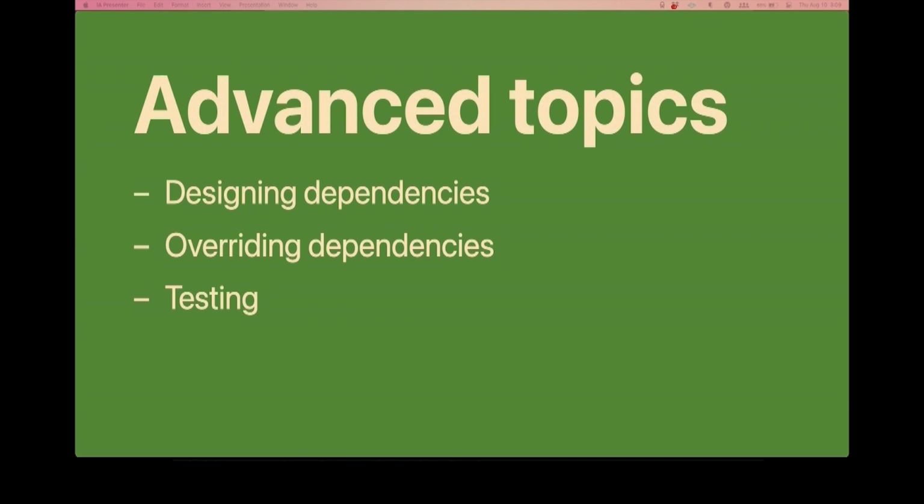I kind of just showed you what those interfaces look like, but there's a lot of thought that goes into how do you properly make an interface to slap in front of a dependency. And then overriding dependencies, there's the concept of being able to kind of spin up a feature in your application in a fully sandboxed environment, a custom execution environment. For example, what if you had an onboarding feature where you wanted to allow the user to actually play around with a significant part of your app, but in such a way that it never made a network request, never wrote to disk, because it's just an onboarding experience. You don't want to muddy up the disk with a little scratch work they're doing. How can you kind of carve out that execution environment to run that one feature in?